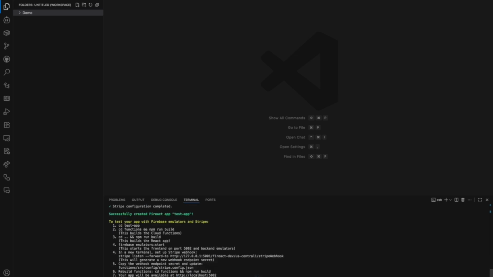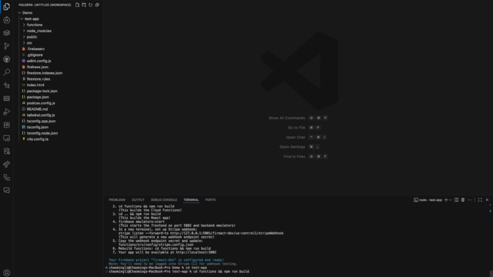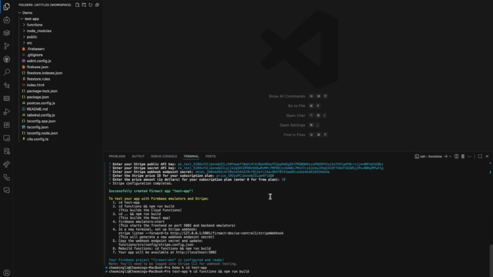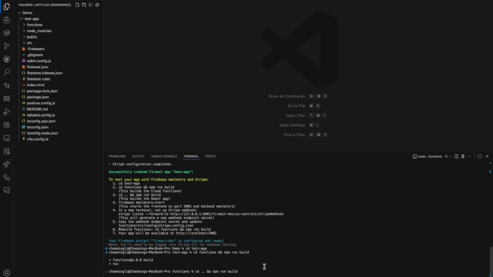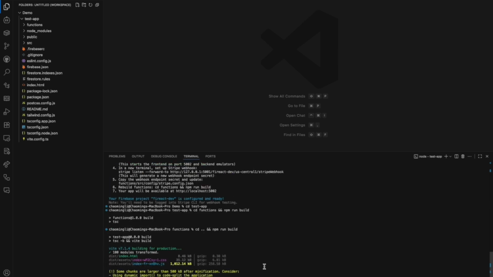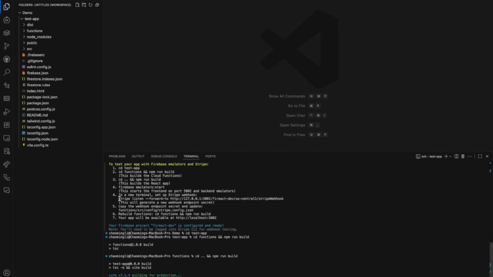Great, the setup process is done. Here are the instructions on how to run the app locally with Firebase emulators. The first step is to build the cloud functions. Let's run npm build in the functions folder. Then let's use npm build to build the front-end web app as well. Great, both builds are successful.